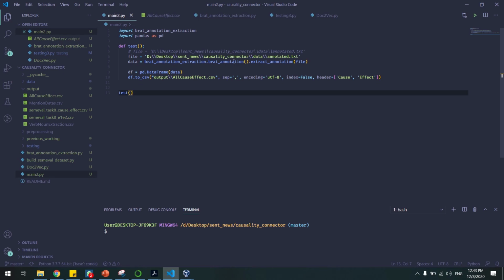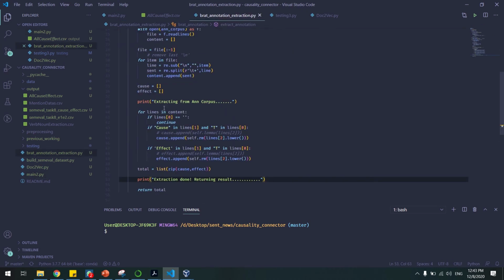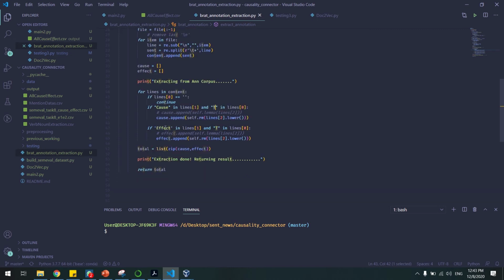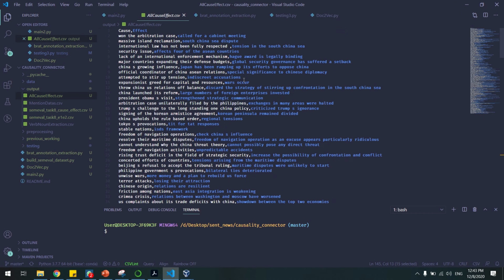I will look into this VS Code, and here it contains the code to extract all the datasets out. So this is the code that I use. First of all, I compare line by line. If it detects that the sentence has a cause and then the T is the entity inside, then I extract it as a cause, and for the effects it is also the same. I extract it to the effects, and then I combine them using list zip in Python. So here is all the data that I get.